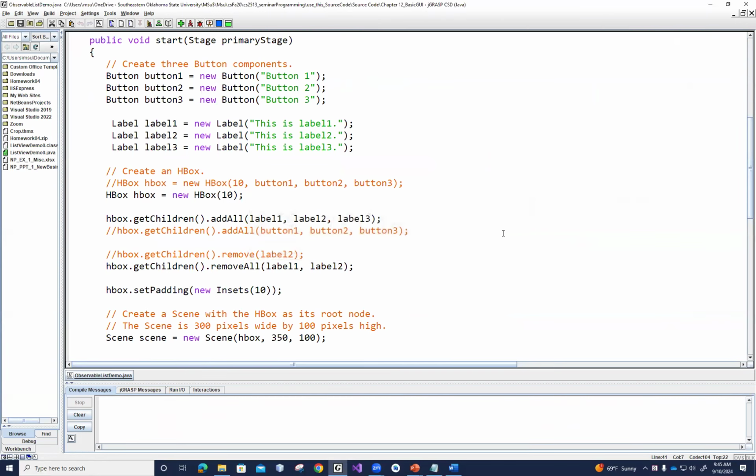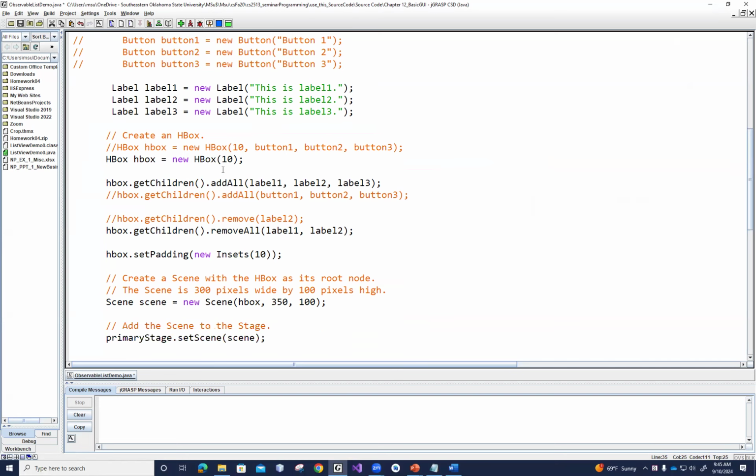So over here, let's see. Let me comment and get those pulled out. Okay, so I have label 1, label 2, label 3. I have one HBox and then set the padding, 10 pixels between the controls.